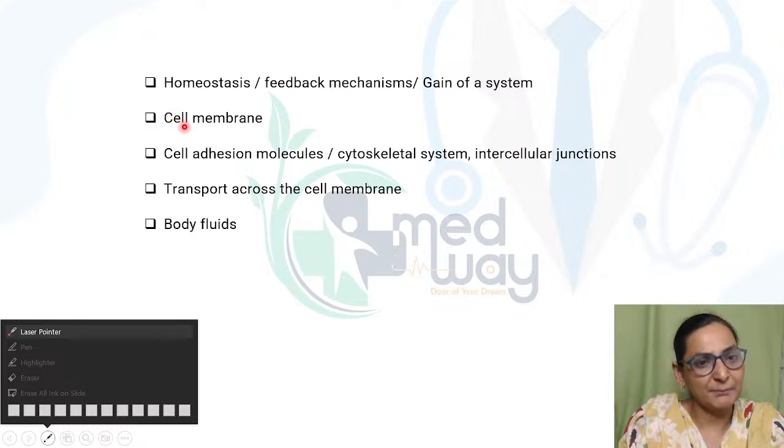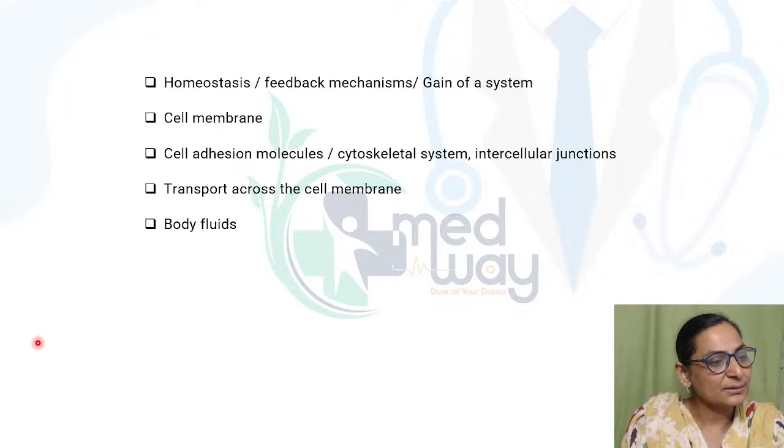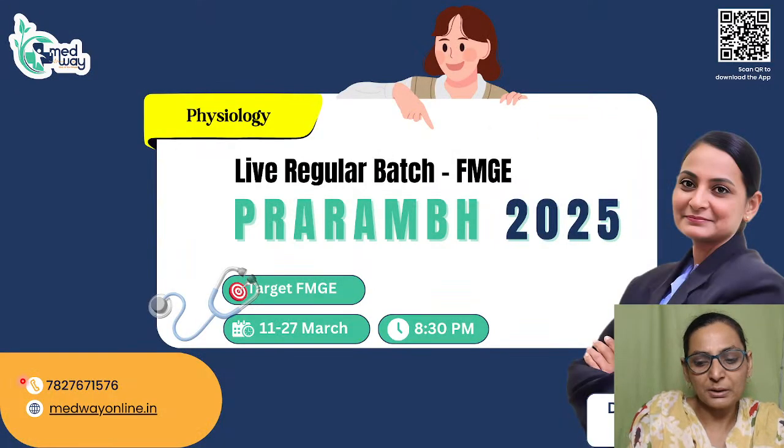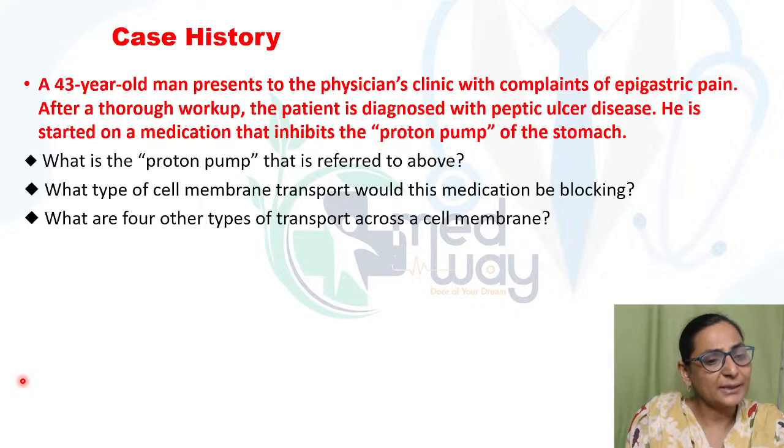Then we will also be dealing with the cell membrane, ठीक है, cell membrane. Then the different cell adhesion molecules. What is the cytoskeletal system, and what are intercellular junctions. Then the transport across the cell membrane and the body fluids. ठीक है, so these are the important things which we are going to consider when we take this particular topic. So let's start with a case history.